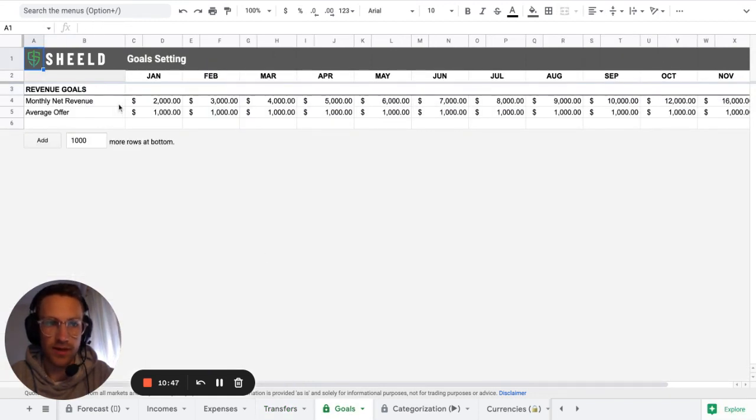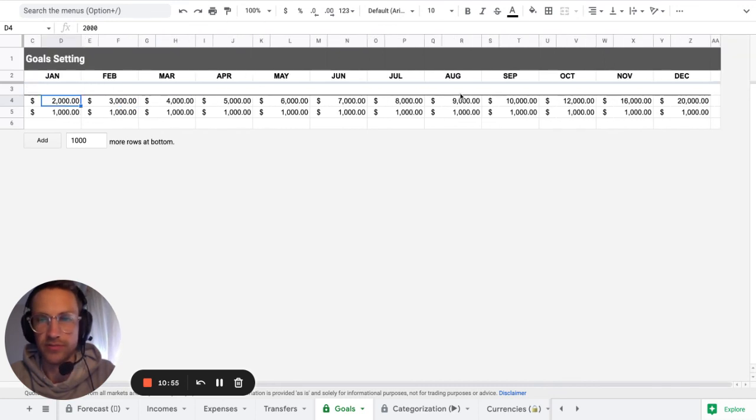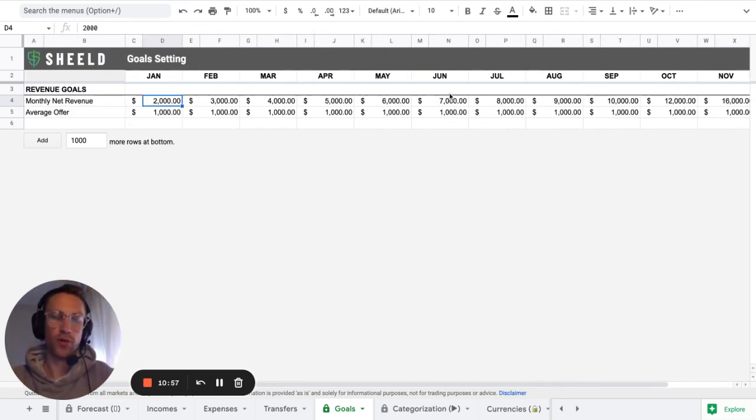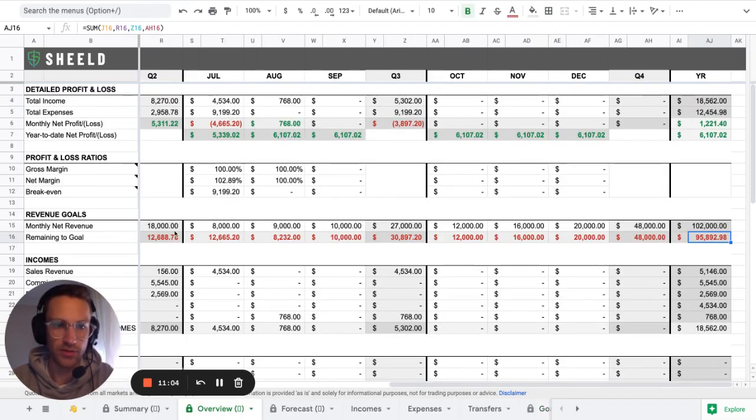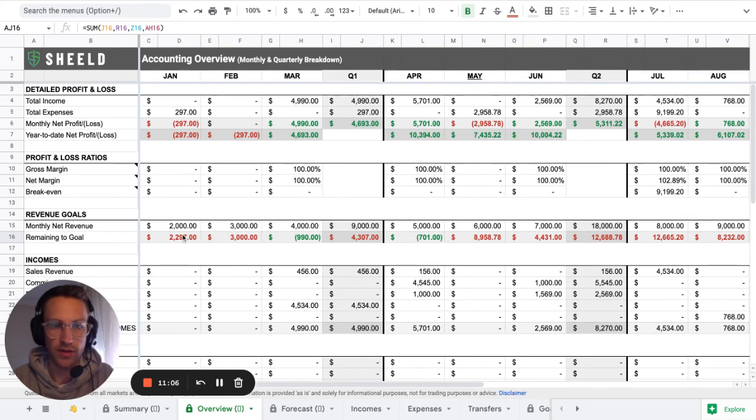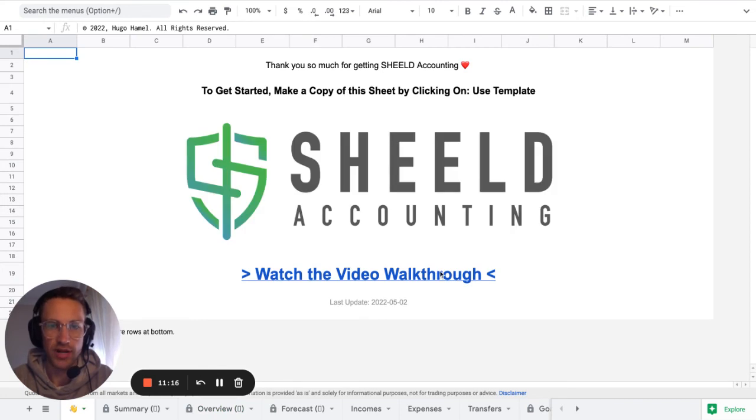Goals is the monthly net revenue that you want to have for yourself, like say 2,000, 4,000, etc. And that way you're able to keep yourself accountable. If I circle back to the review, keep yourself accountable every month: what is the amount that you should have had, etc. So yeah, that is it. That is how the financial spreadsheet that I built works.